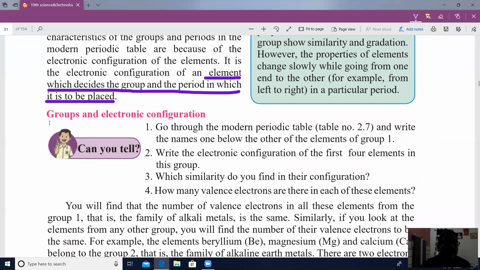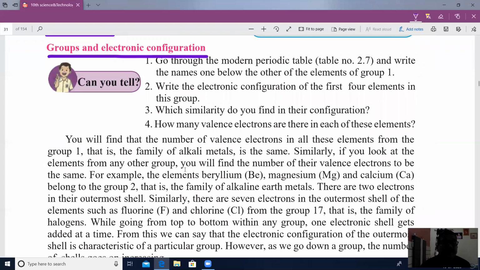Groups and electronic configuration. Here we will find the concept of valence electrons. What is meant by valence electrons? The number of electrons present in the outermost shell of an atom is called valence electrons. And look at this here. The valence electrons are the same in a group. All the elements in the same group have similar valence electrons.